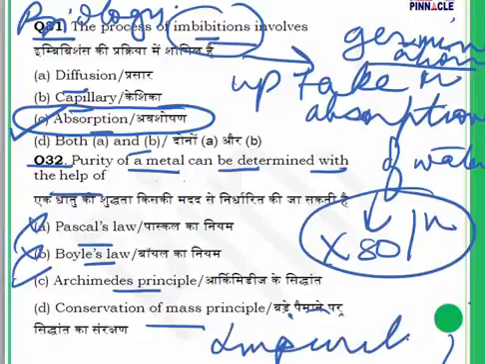By calculating these, we will be able to judge the impurities present in any metal. And this is used to check mostly gold, because the displaced water by a metal is going to be equal to its volume. A denser metal will displace less water, and if there are more impurities, then more water is going to be displaced. So for this question, the answer is Archimedes' principle.